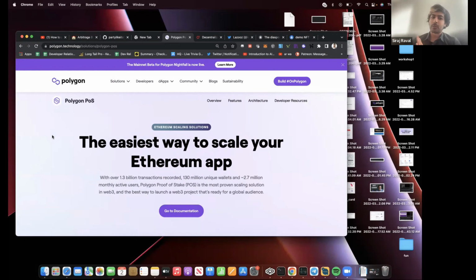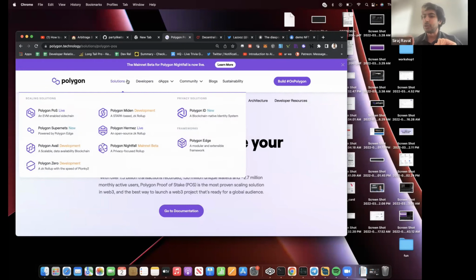With this blockchain, what we're going to allow you to do is use every single tool that you would normally use with Ethereum: Solidity, Truffle, Ganache, all that tool set, which we're going to talk about. You can just build an Ethereum dApp exactly how you would for Ethereum. But instead of deploying it to Ethereum, we want you to deploy it to our Polygon blockchain, which is an EVM, Ethereum Virtual Machine compatible blockchain. It's essentially a fork of Ethereum.